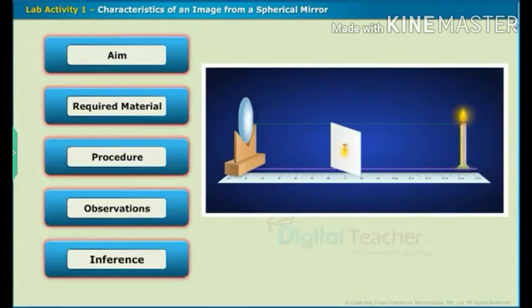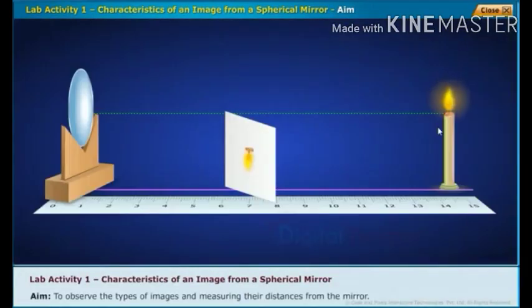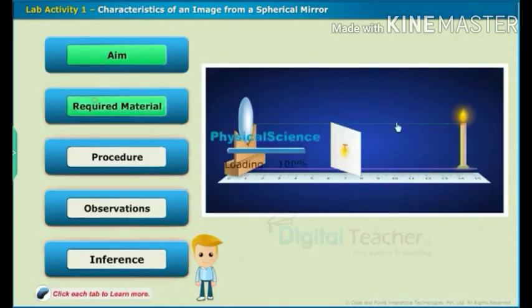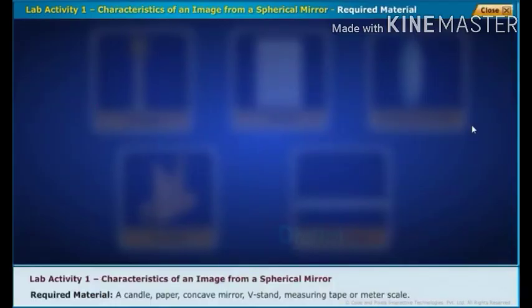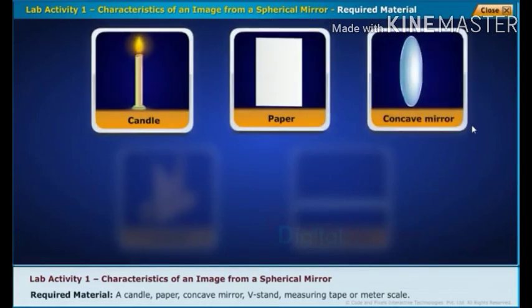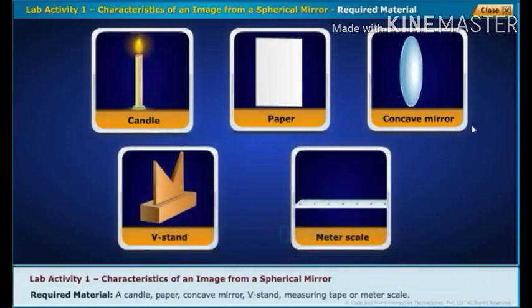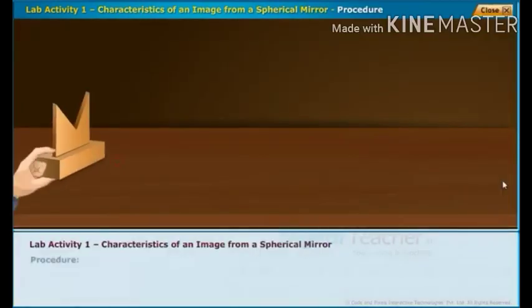Lab activity. Characteristics of an image from a spherical mirror. Click each tab to learn more. The aim of this activity is to observe the types of images and measure their distances from the mirror. The required materials of this activity are a candle, paper, concave mirror, V-stand, and measuring tape or meter scale.